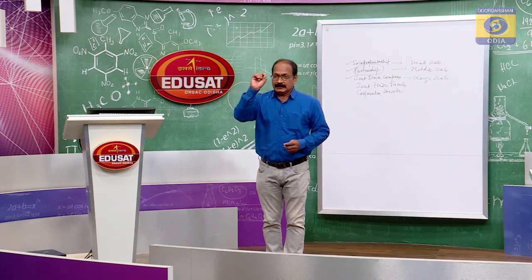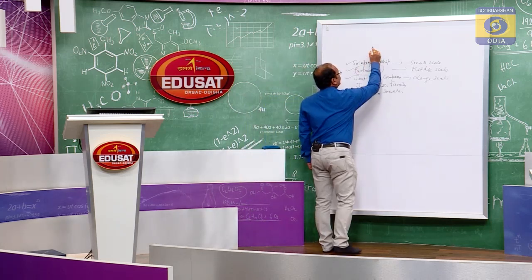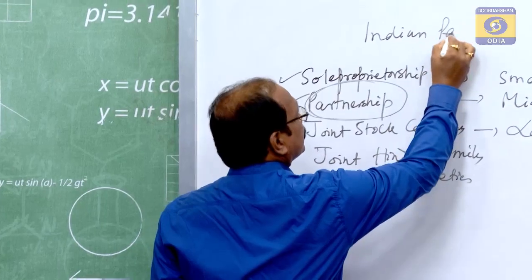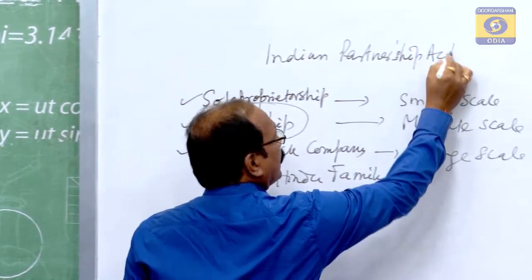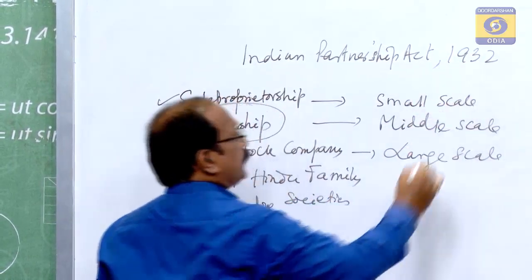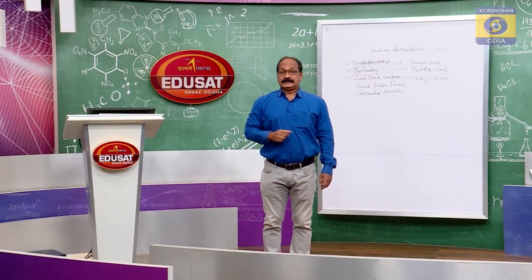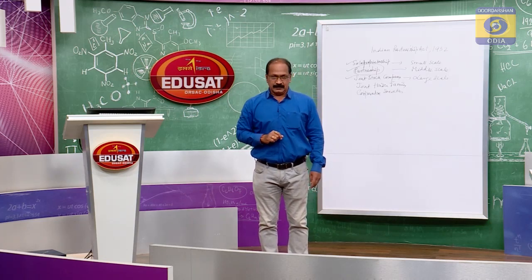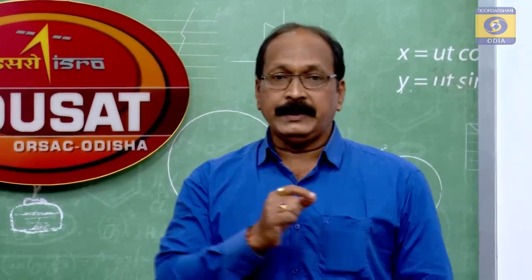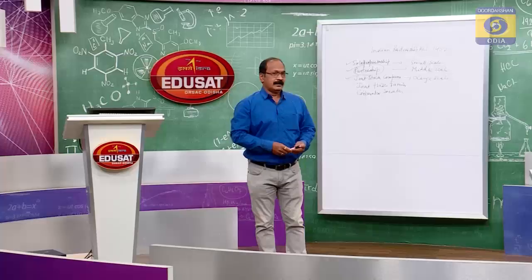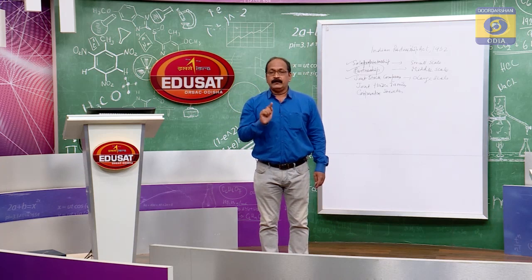So, the Indian Partnership Act is framed in the year 1932. According to this Act, section 4 defines partnership as the relation between persons who have agreed to share the profits of a business carried on by all or any of them acting for all.